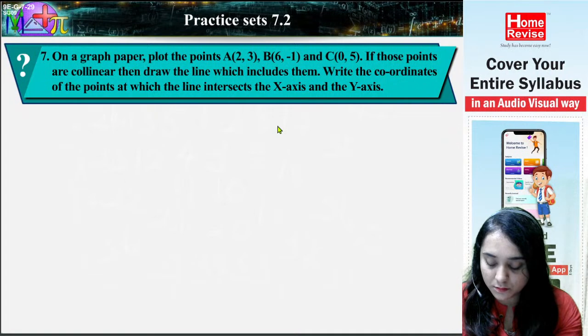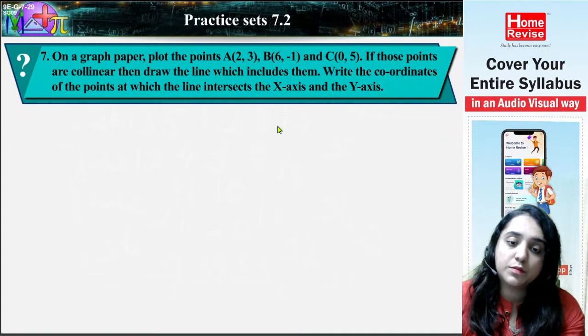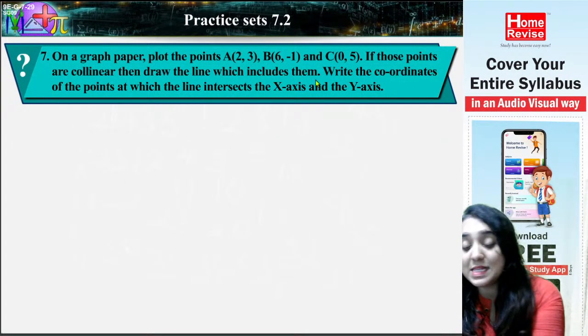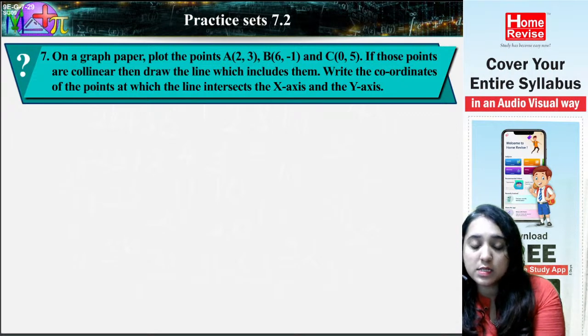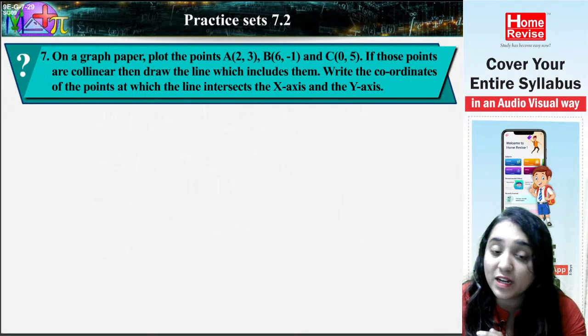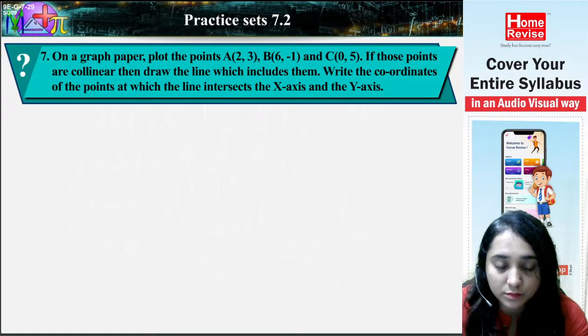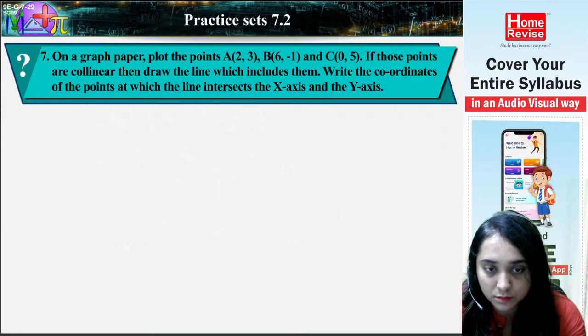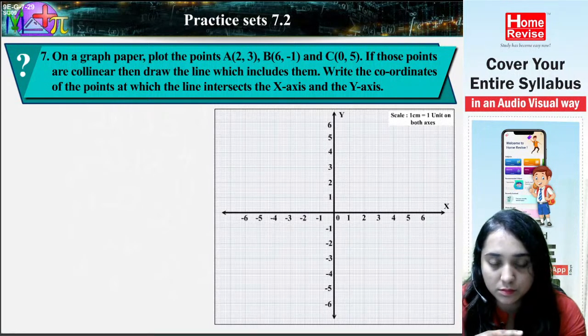Question 7. On a graph paper, plot the points A (2, 3), B (6, -1) and C (0, 5). If those points are collinear, then draw the line which includes them. Write the coordinates of the points at which the line intersects the x-axis and the y-axis.